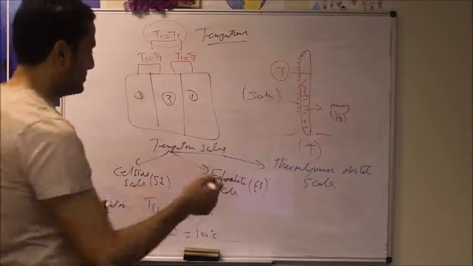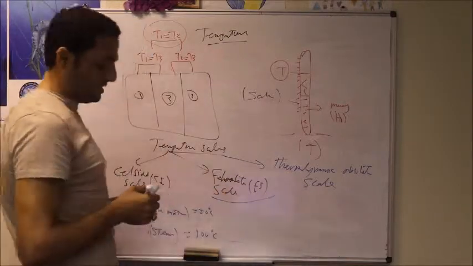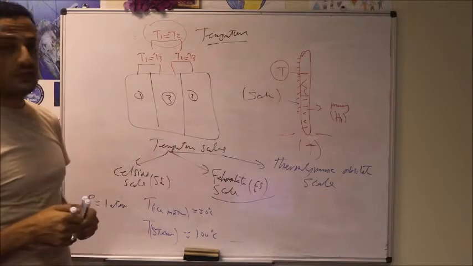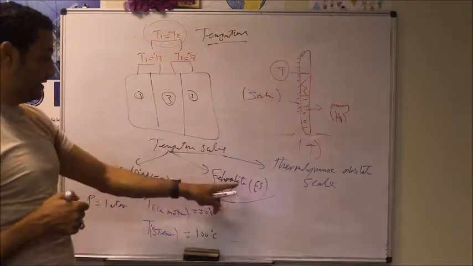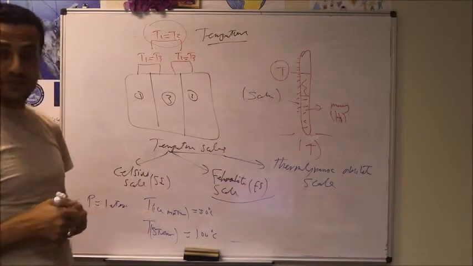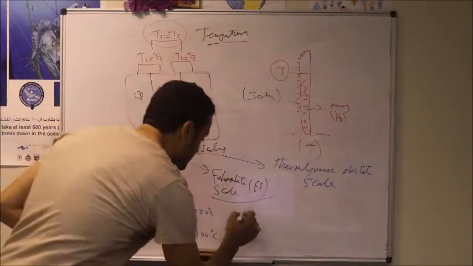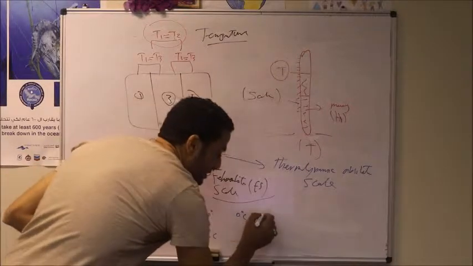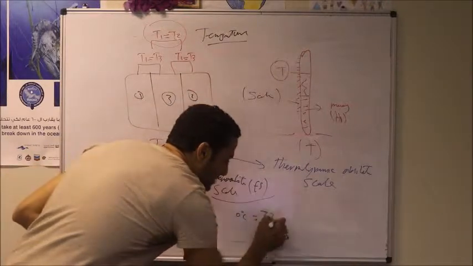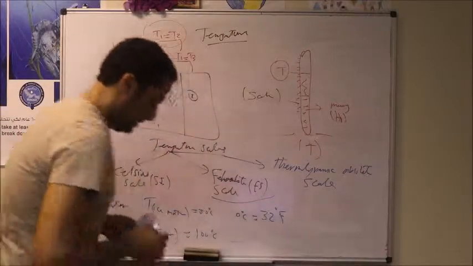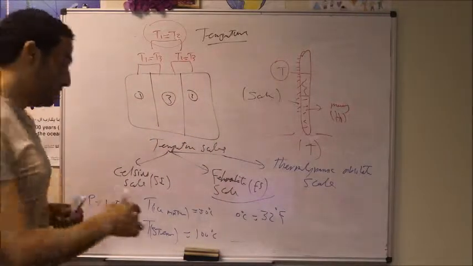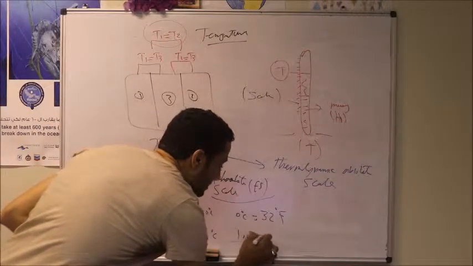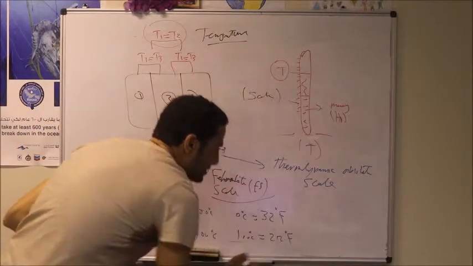For the Fahrenheit scale, I think they considered a mixture involving ammonia, and they came up with another scale. This is used in the English system of units. If you use the Fahrenheit scale to measure the ice point, where the temperature is 0 degrees Celsius, the reading will be 32 degrees Fahrenheit. And 100 degrees C is equal to 212 degrees Fahrenheit.